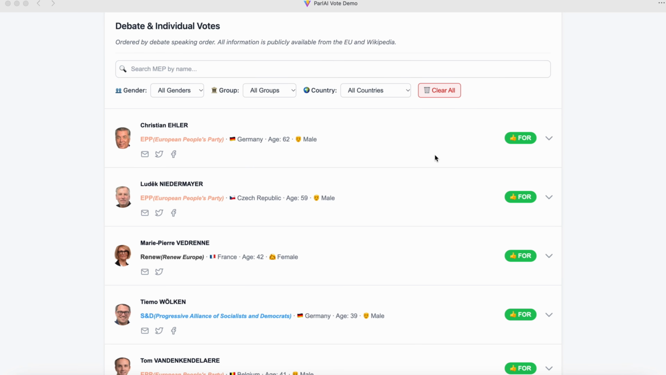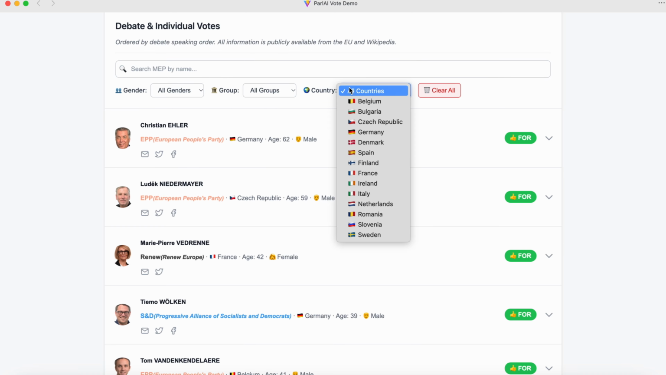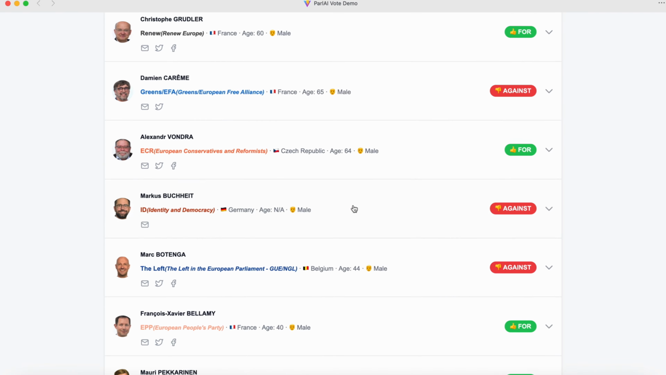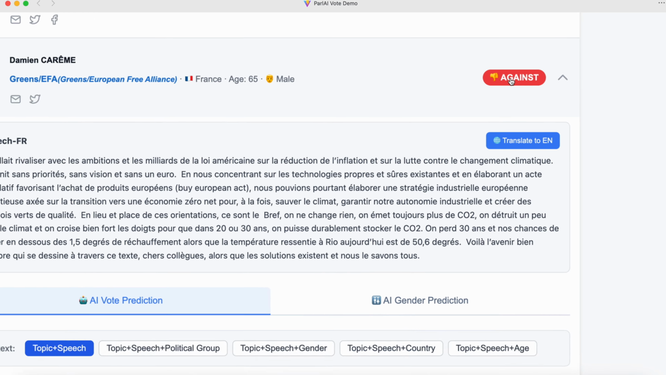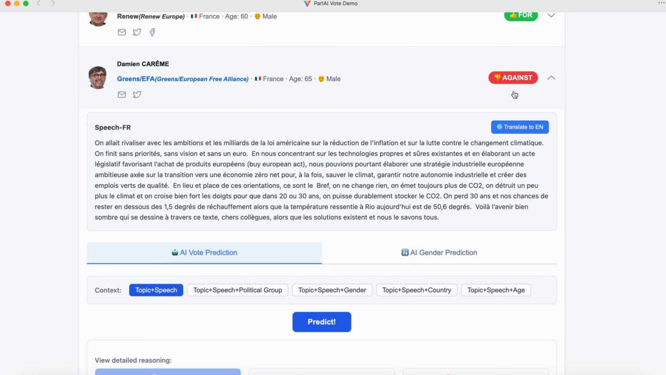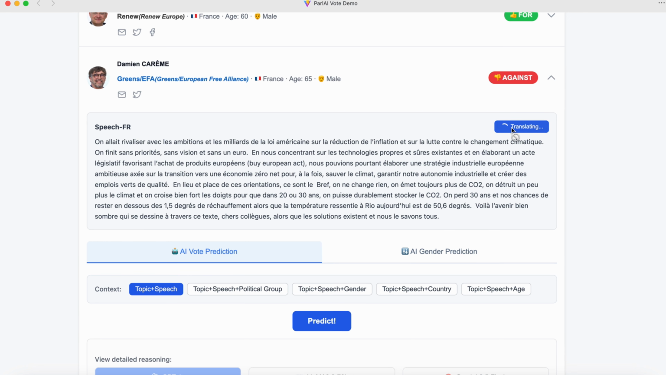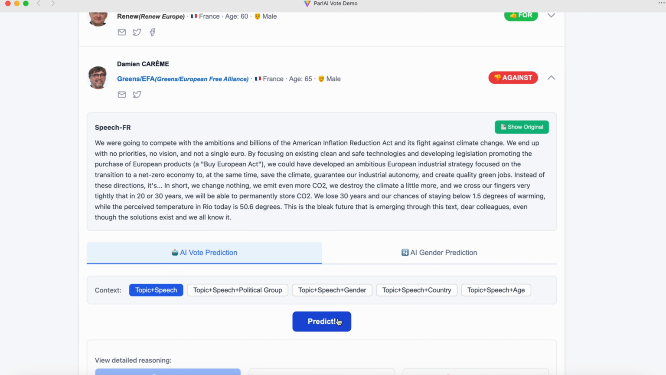The next section is the prediction panel, where large language models simulate votes. Here, users can search for MEPs by name or filter results by gender, political group, or country. Within this panel, users can establish a baseline by viewing the MEP's actual vote, which serves as the ground truth for evaluating prediction accuracy and bias. For non-English transcripts, one click translates the text into English for effortless understanding.